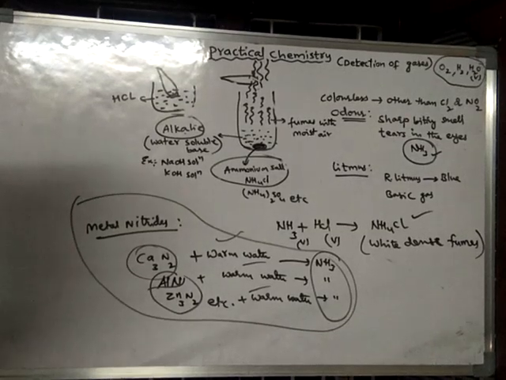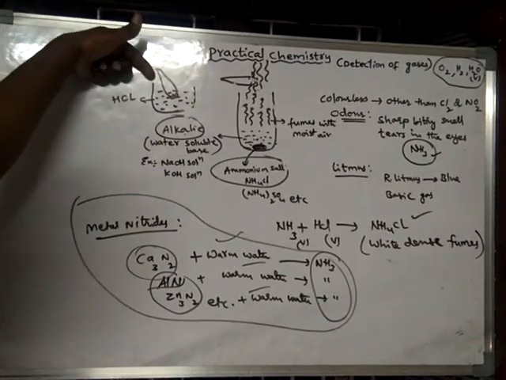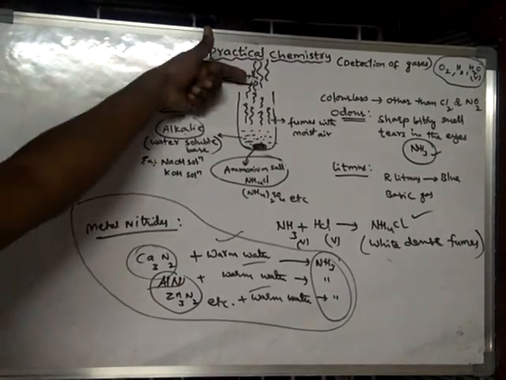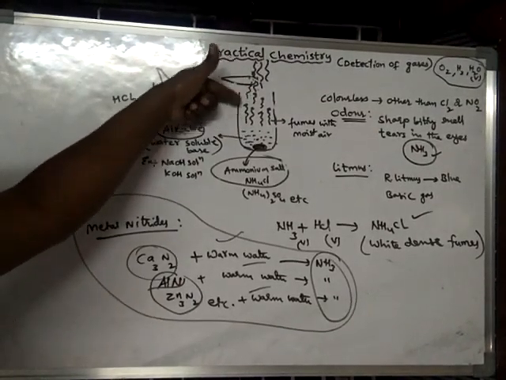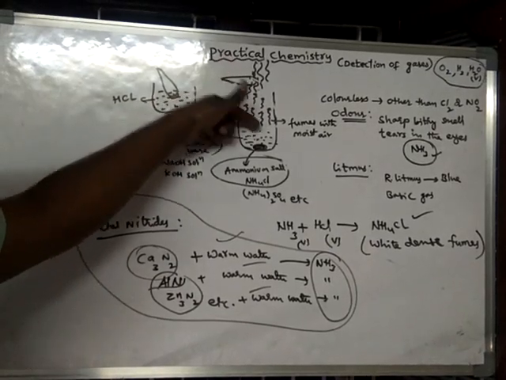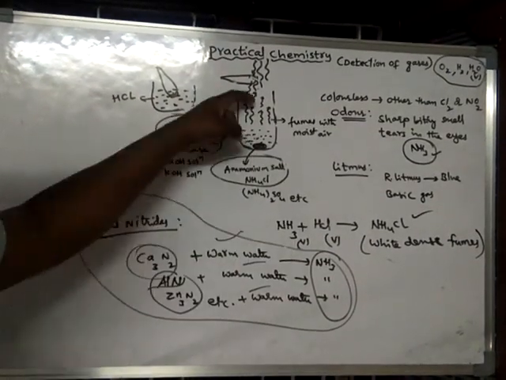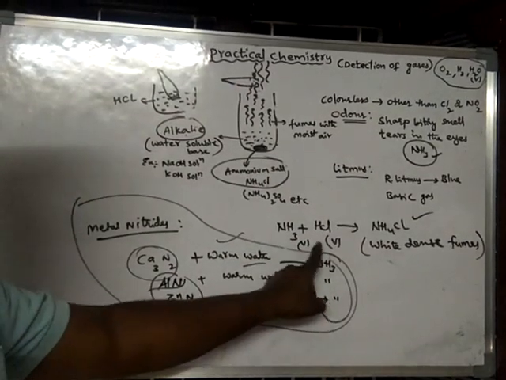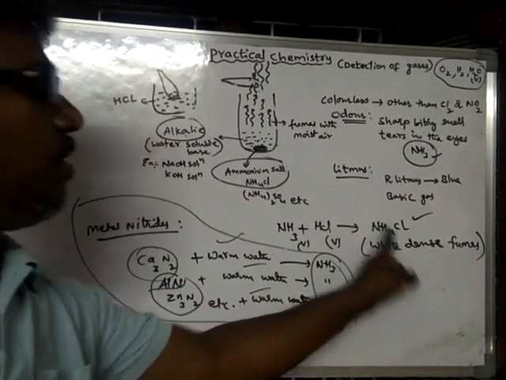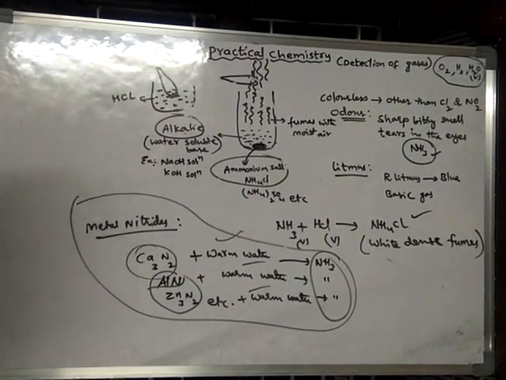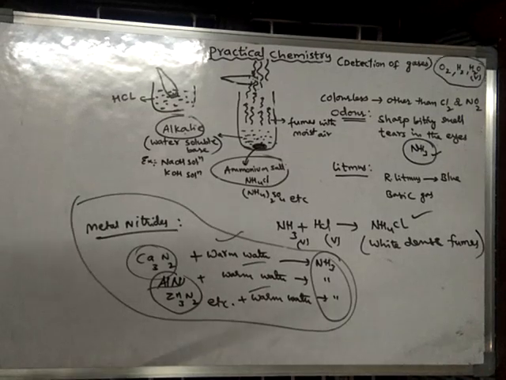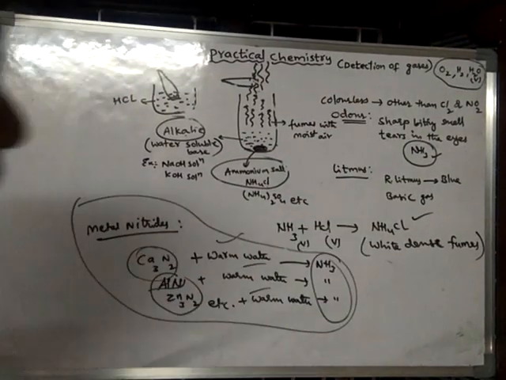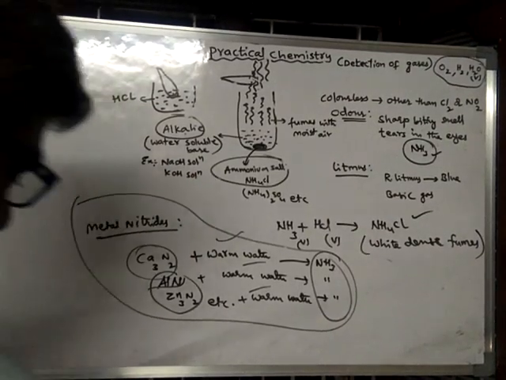And further confirmation can be done by bringing a glass rod which is dipped in HCl, hydrochloric acid. When this glass rod is brought near the mouth of the test tube from which the ammonia vapors are liberated, these ammonia vapors will combine with HCl vapors. They react with each other to form white dense fumes of ammonium chloride. So from this it is understood that the evolved gas is ammonia. So detection of ammonia gas can be learned in this way.